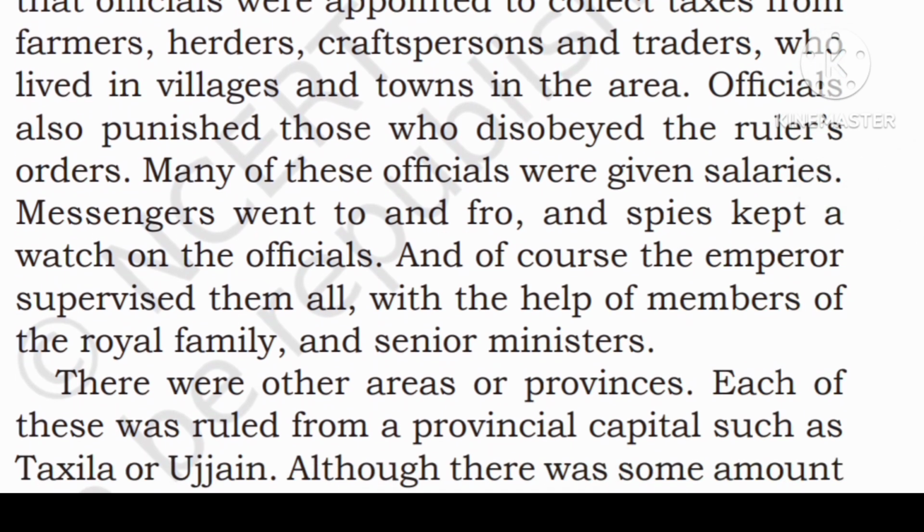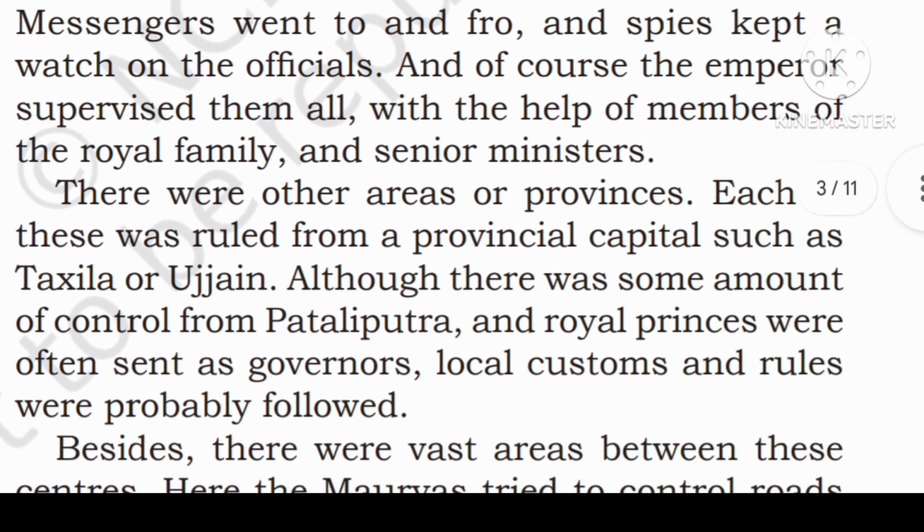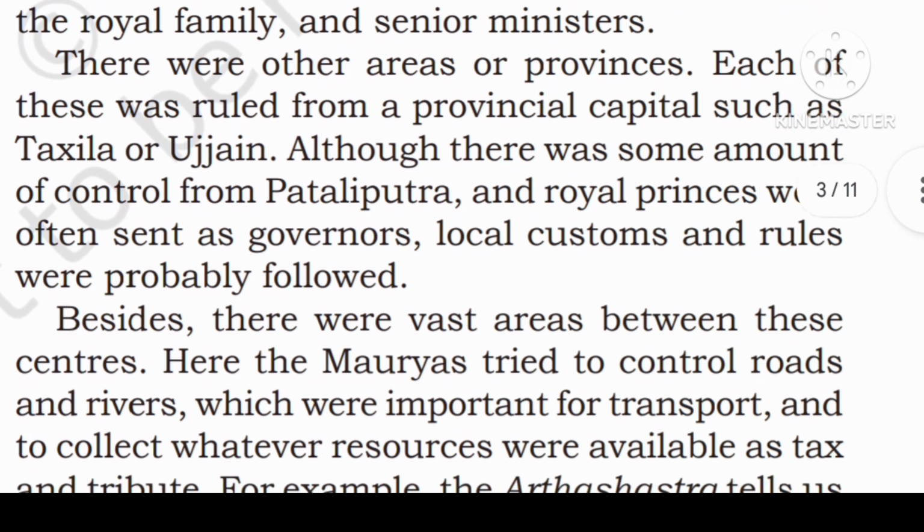The area around Pataliputra was under the direct control of the emperor. This meant that officials were appointed to collect taxes from farmers, herders, craftspersons, and traders who lived in villages and towns in the area. Officials also punished those who disobeyed the ruler's orders. Many of these officials were given salaries. Messengers went to and fro. Spies kept a watch on the officials, and of course the emperor supervised them all with the help of members of the royal family and senior ministers.